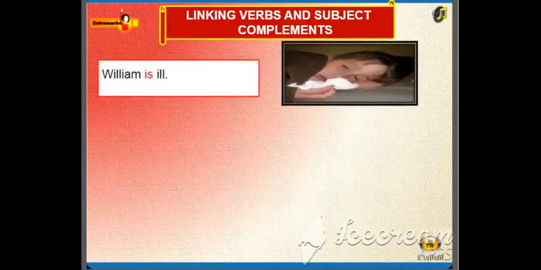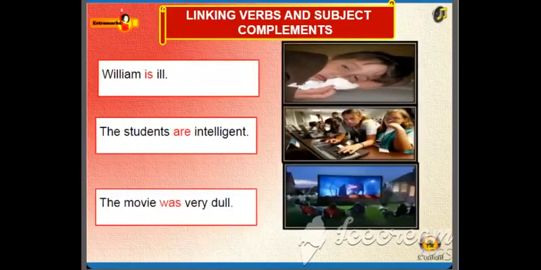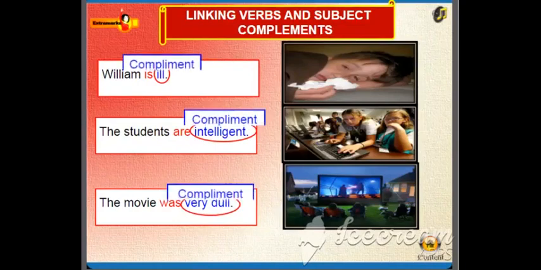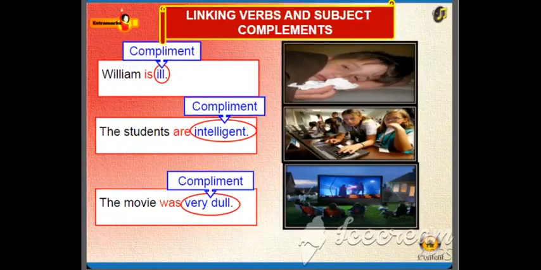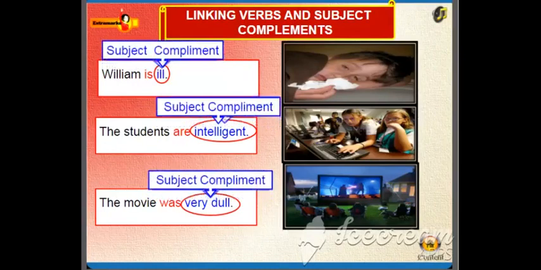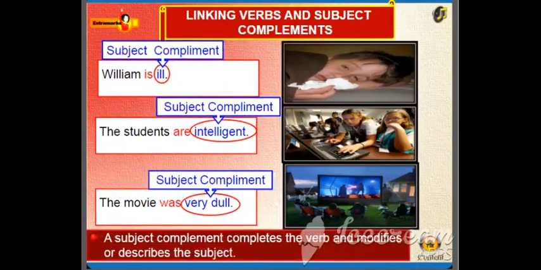Now look at these sentences. William is ill. The students are intelligent. The movie was very dull. In each sentence, there is a form of be as the verb followed by a word or a group of words for providing complete sense to the sentence. These words are called complements. The word complement refers to a completer of the verb. In this pattern, the complement that follows be is an adjectival. In the language of traditional grammar, this slot is the subject complement, which both completes the verb and modifies or describes the subject.